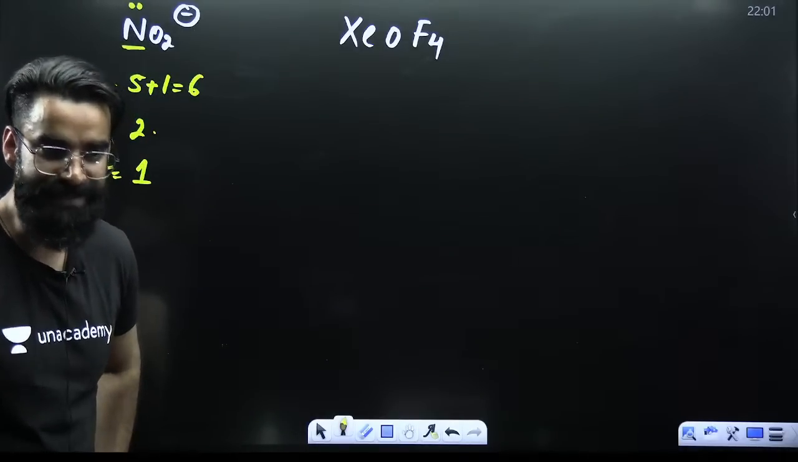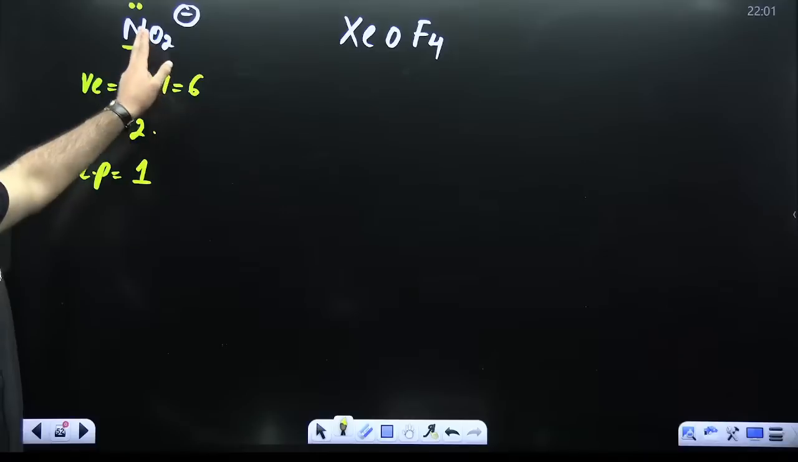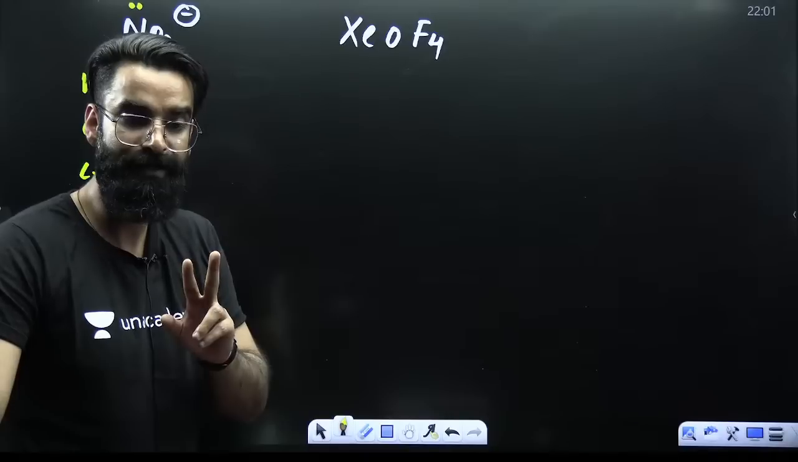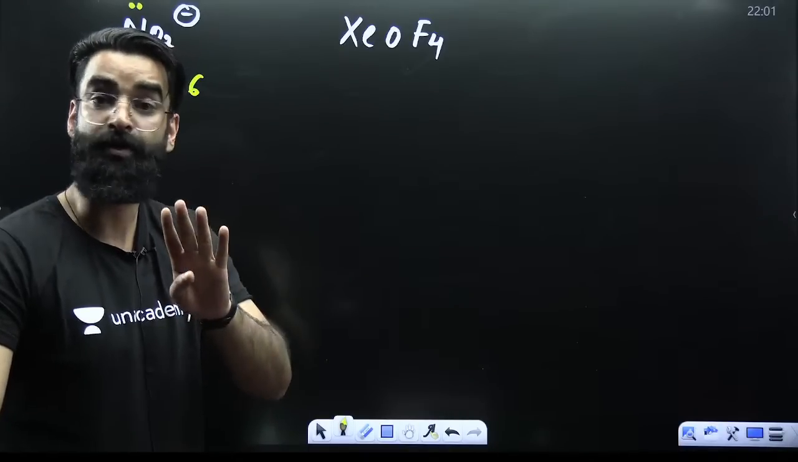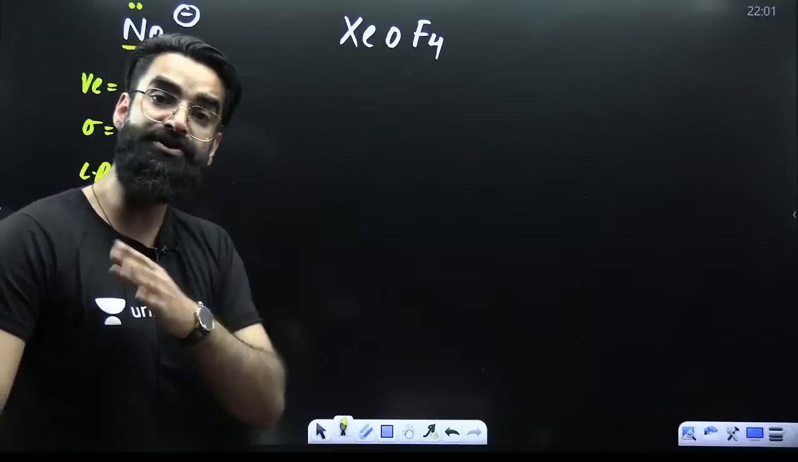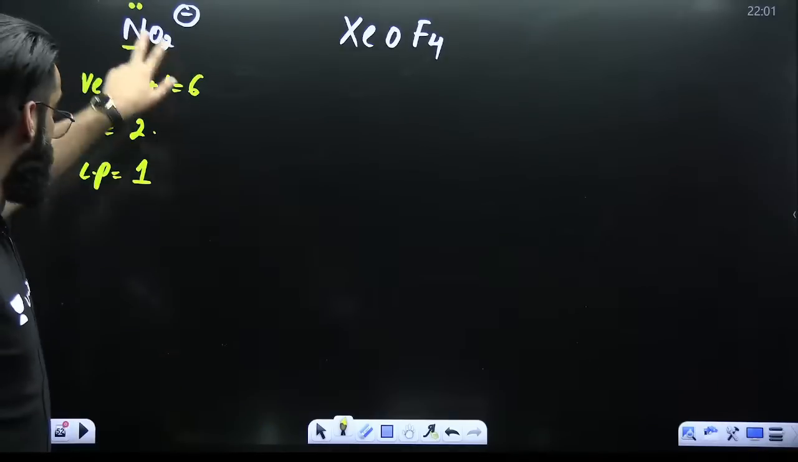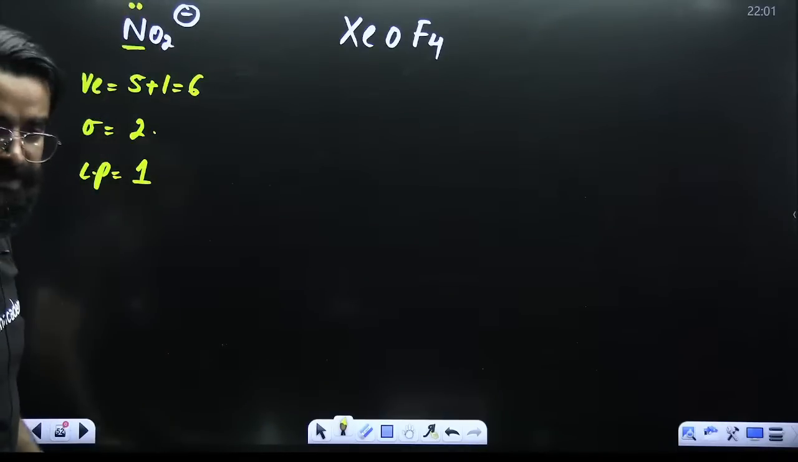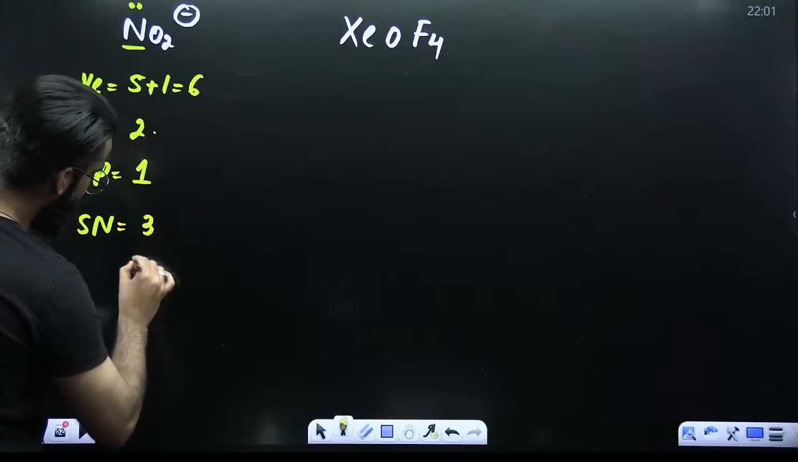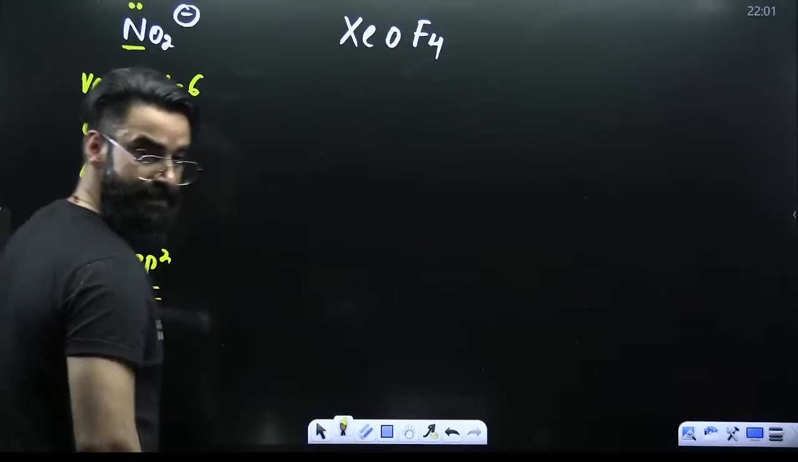Are you clear with what I said? Oxygen here is divalent. Imagine as if one oxygen atom is forming 2 bonds. So if one is forming 2, in total 4 bonds. 6 valence electrons in total, 4 valence electrons utilized to form 4 bonds, 2 valence electrons are left. That means 1 lone pair is left. So steric number 2 plus 1, 3. Steric number 3 means sp2. Got it?